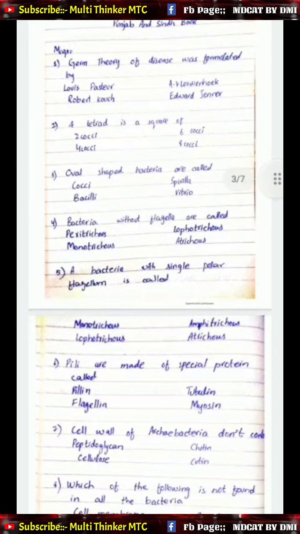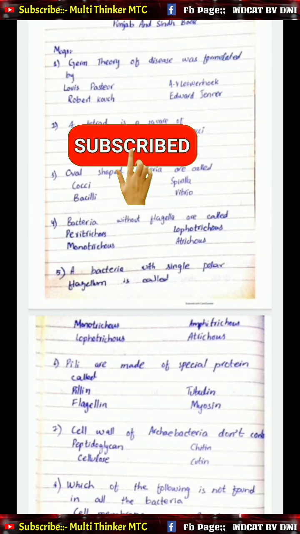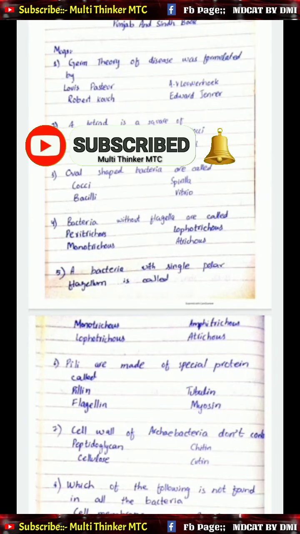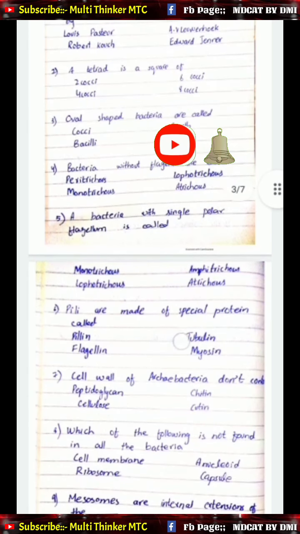MCQ number 1: Germ theory of disease was formulated by A. Louis Pasteur, B. Leeuwenhoek, C. Robert Koch, D. Edward Jenner. 2. A tetrad is a square of A. 2 cocci, B. 6 cocci, C. 4 cocci, and D. 8 cocci.